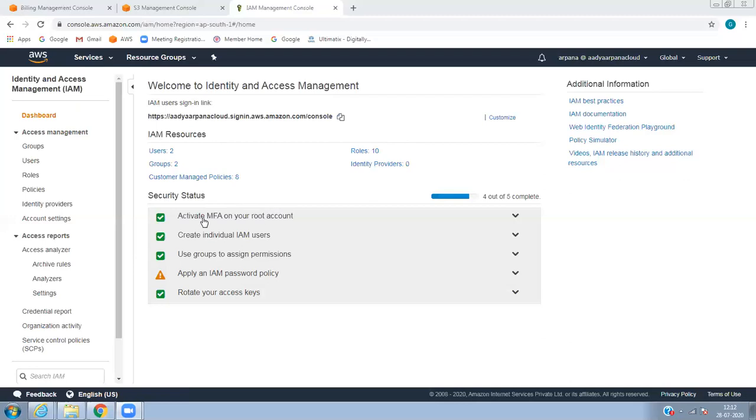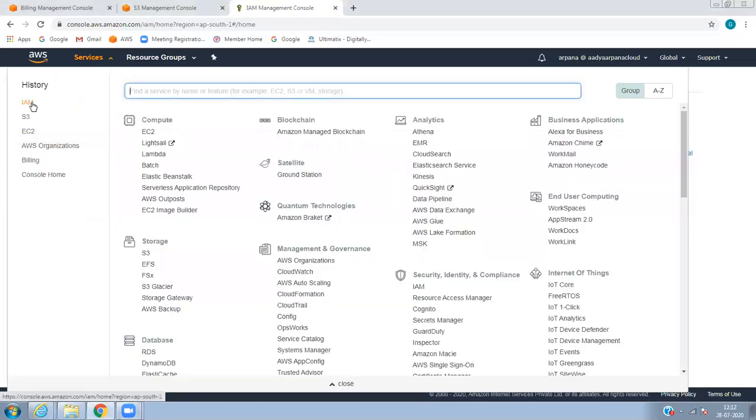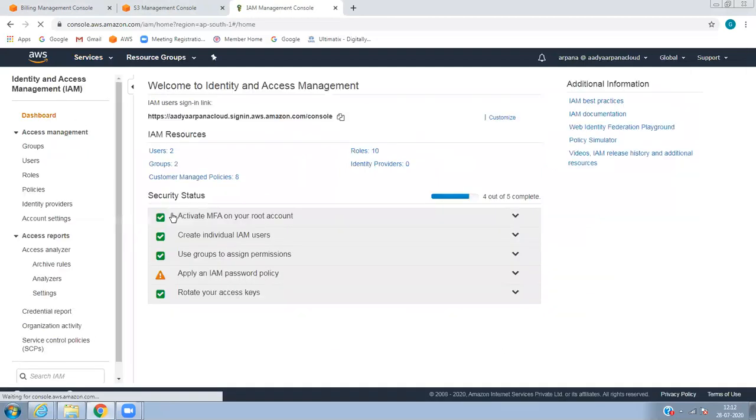See, for example, if you log into your AWS console, it is highly recommended that you don't have to use your root account. Always ensure that you use only an admin account. Basically, when you create a root account, make sure that you enable it with the MFA code, which is highly secure. MFA stands for multi-factor authentication.